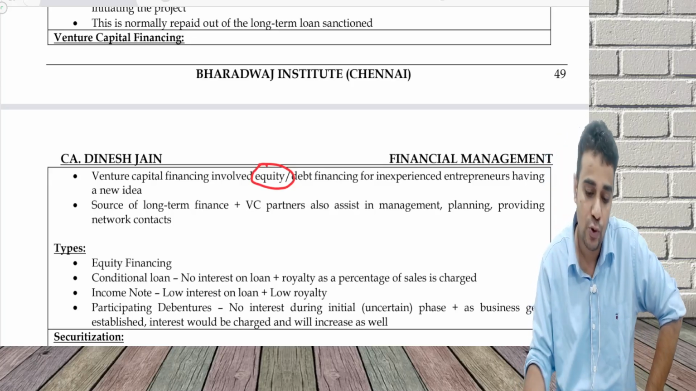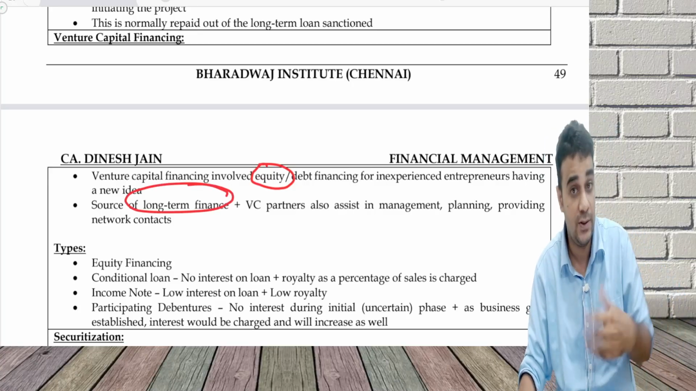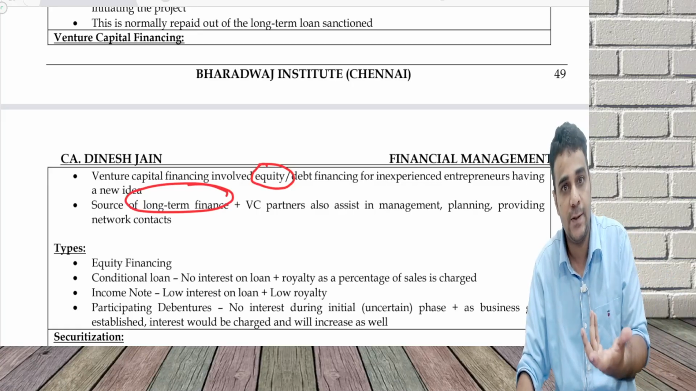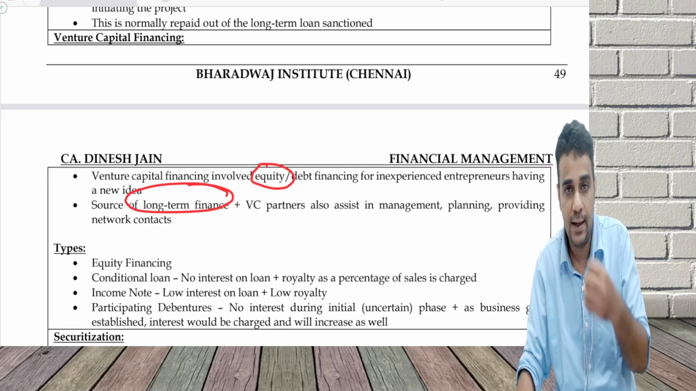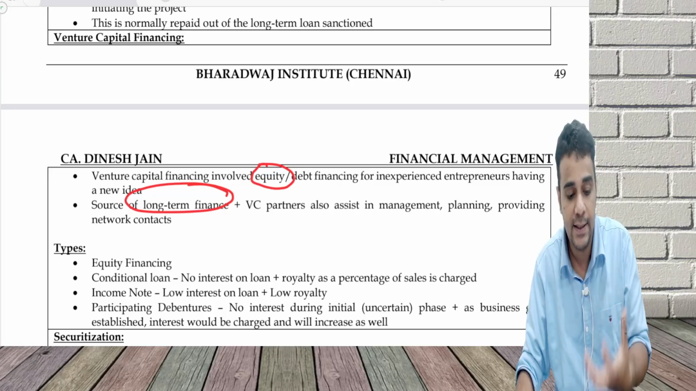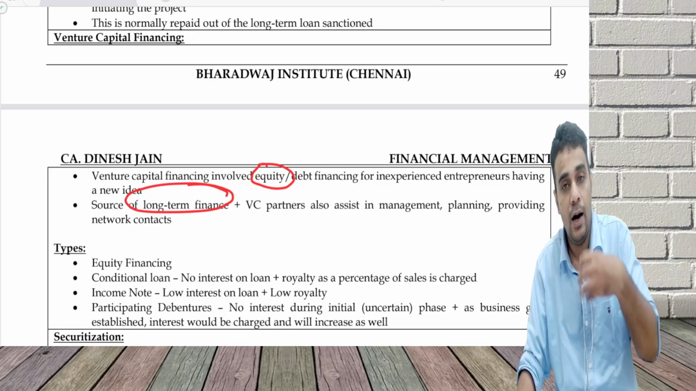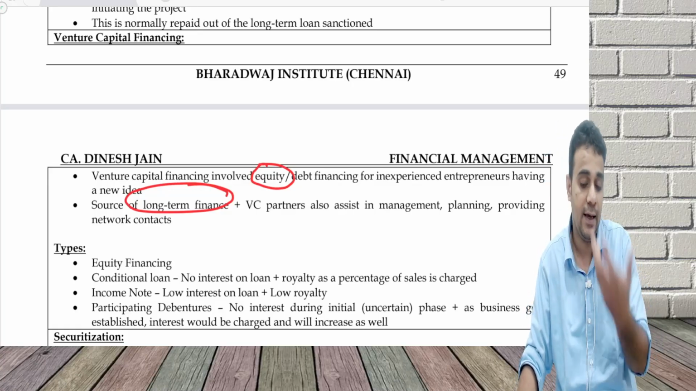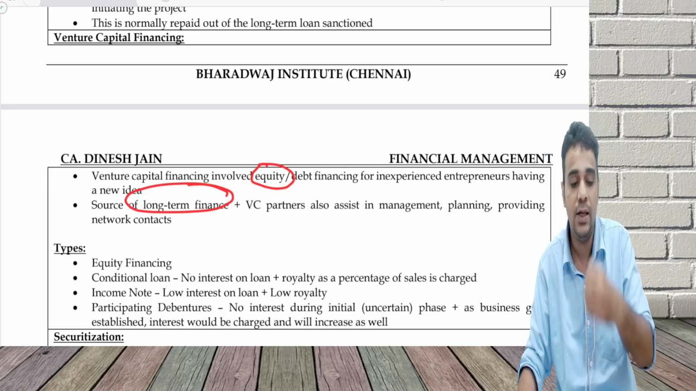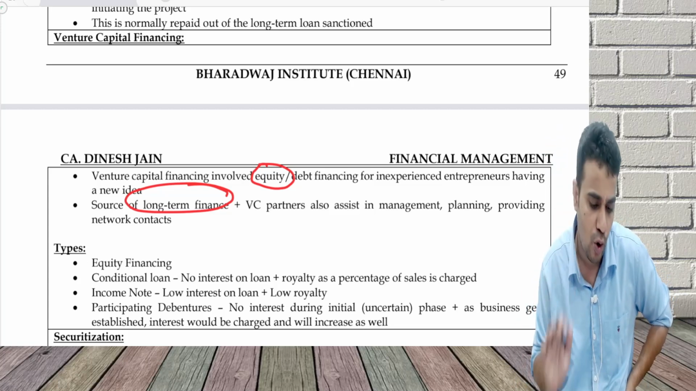This can become a source of long-term finance. Normally the people in Shark Tank who are investing are not technically VCs, they are technically angel investors. But these people can assist you in management, planning, providing network contacts, organizing your business, and taking care of certain new requirements. The venture capital funds can assist you in all of this. They will not directly do it, but they can assist you.